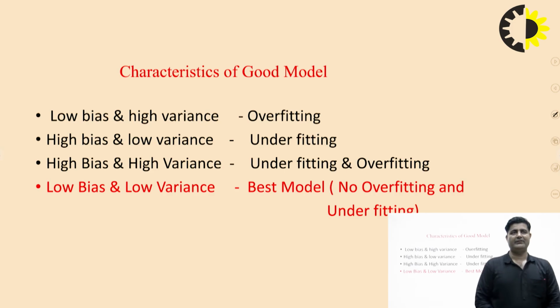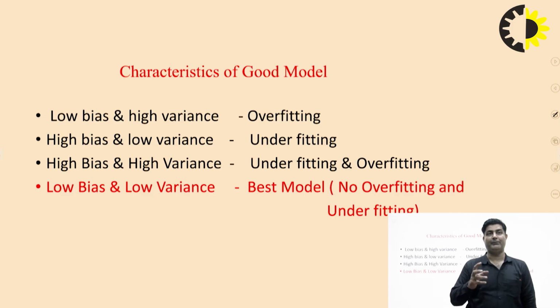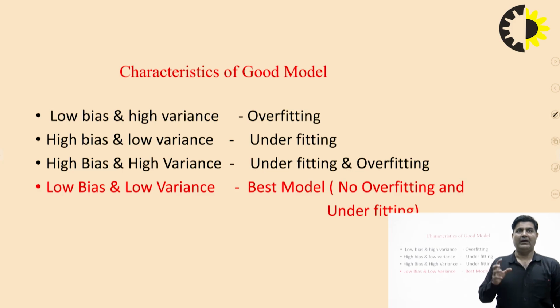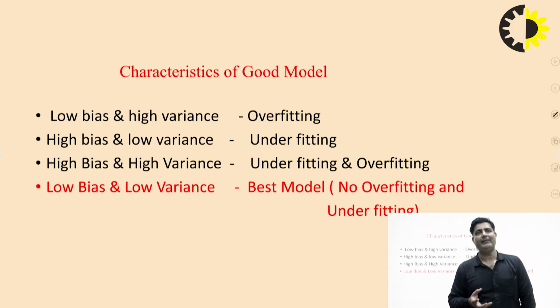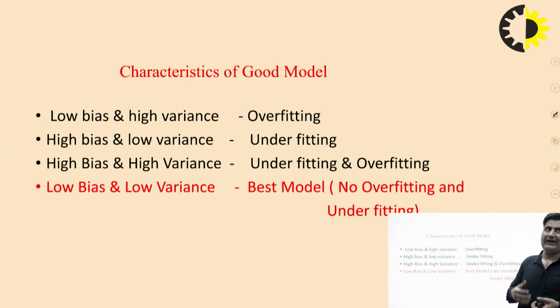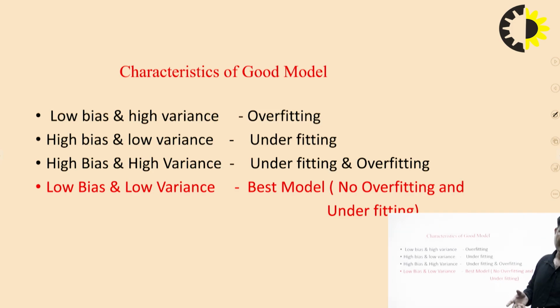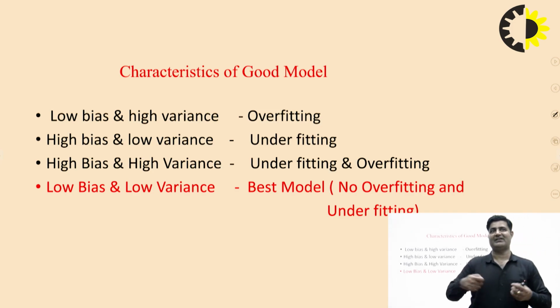Before designing the model, we first need to know what the main characteristics required for models are, right? The model should not overfit or underfit. Before designing any model, we have to keep 2 points in our mind. Our model should not overfit or underfit. The problem of overfit is low bias and high variance. When we design a model that is low bias and high variance, then the problem of overfit will arise. If the model has high bias and low variance, we have the problem of underfit. If it has high bias and high variance, our model is both underfit and overfit. Our best model is the model which has low bias and low variance.